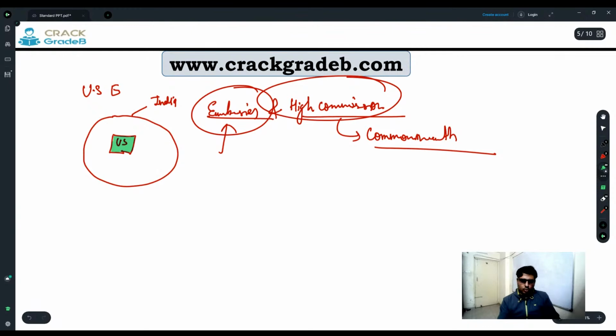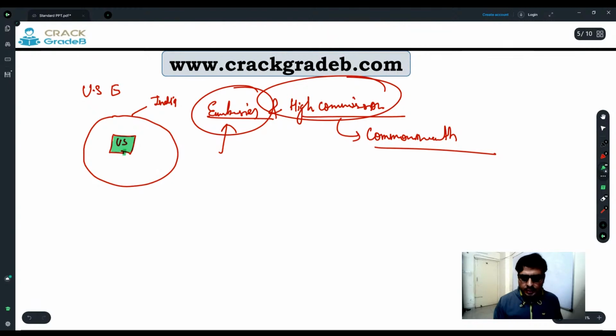To explain, I can say that this is the United States of America in India. What does it mean? It means this is US territory in India. It means in this embassy, Indian rules and regulations will not be applicable. Only US rules and regulations are going to be applicable in this region.